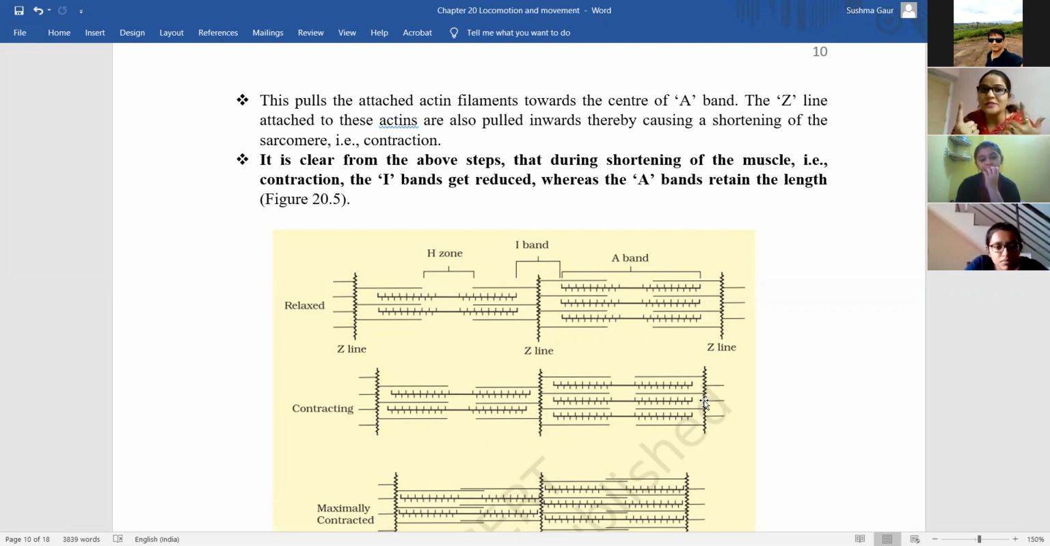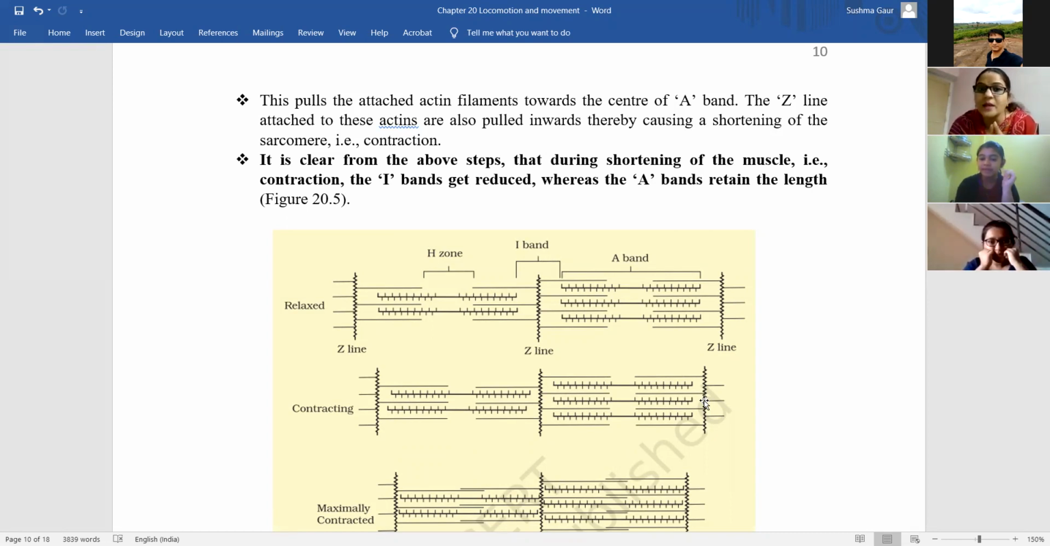Okay. So two things will happen when the muscle gets contracted. First, the actin filaments pull towards the center of the A band, that is, towards the myosin. And the second is that the Z lines that are attached to the actin will also be pulled towards the inner side, which causes the shortening of the sarcomere.